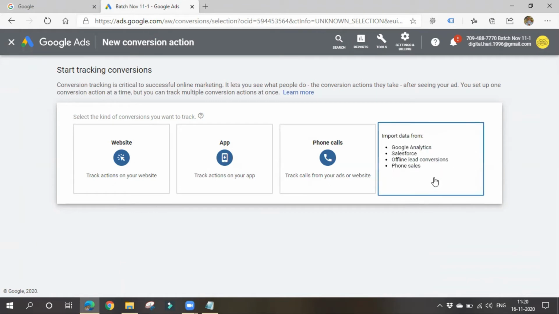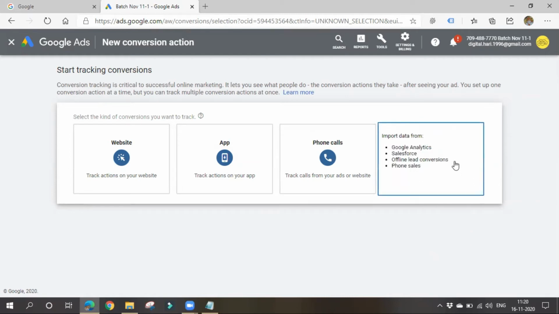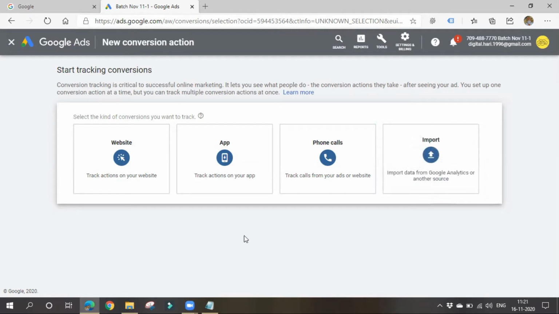We have to import the data. It may be through Google Analytics, or through Salesforce, which is also software that maintains a database of things like this. So you can give all the data to Google Ads this way. We have to import a file to Google Ads. We'll be learning about Google Analytics later, and at the time of pre-marketing you'll understand why you have to give all these things. Simply put, if you want a clear idea of how many people got converted with the help of running ads, then you have to give this data. So you'll get a clear idea in total of how many people got converted.